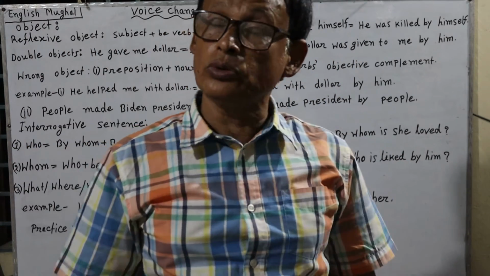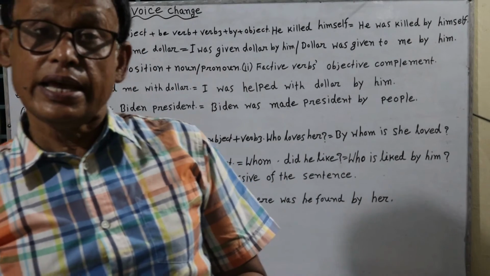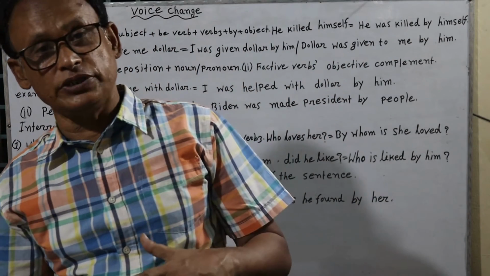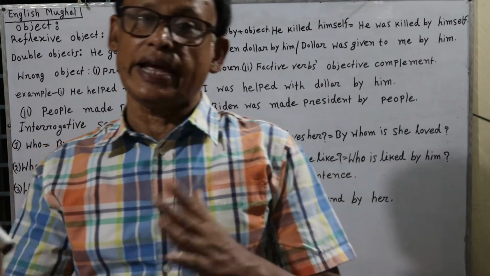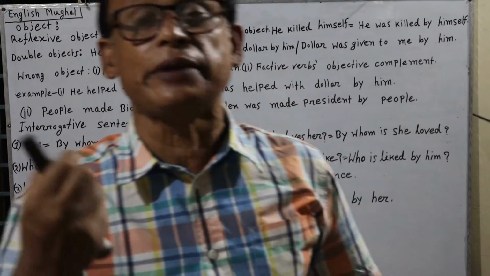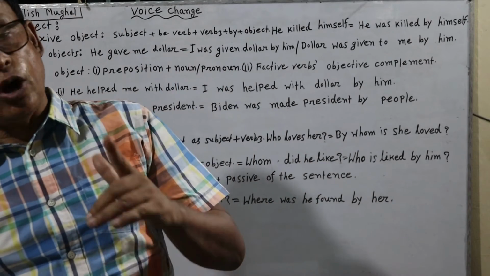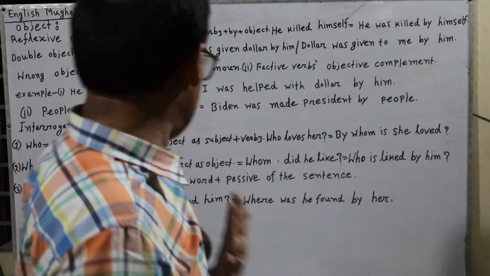When a noun or pronoun takes a preposition before it, it will not act as an object, and it will also not act as a subject. It is adverbial. An adverbial can never be used as an object or as a subject.